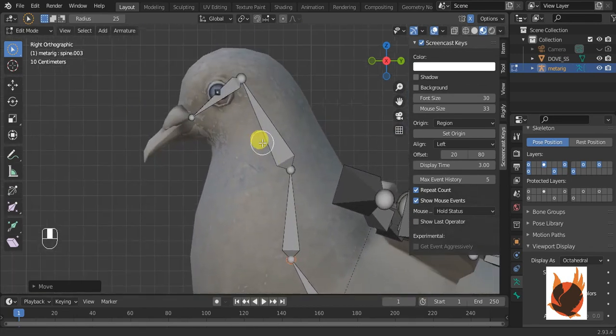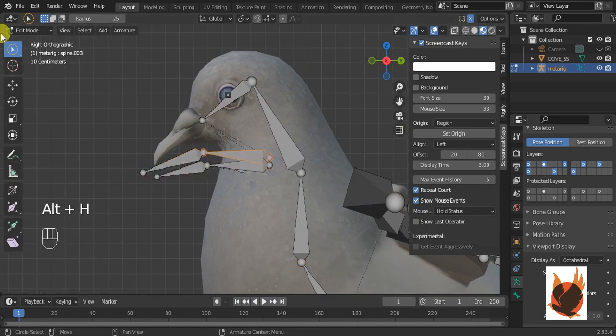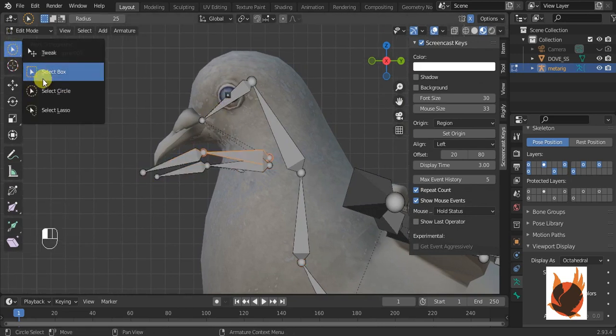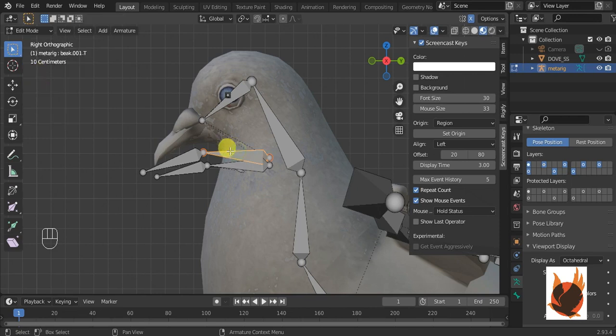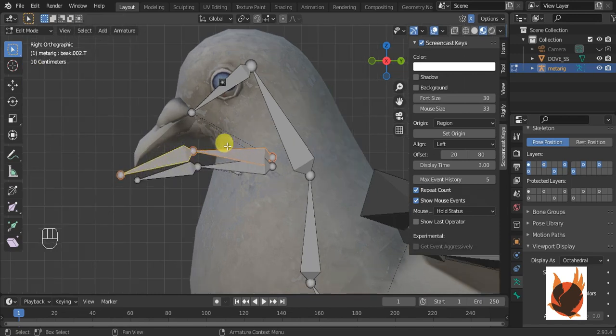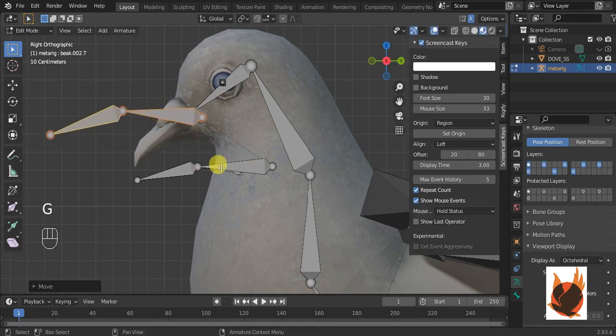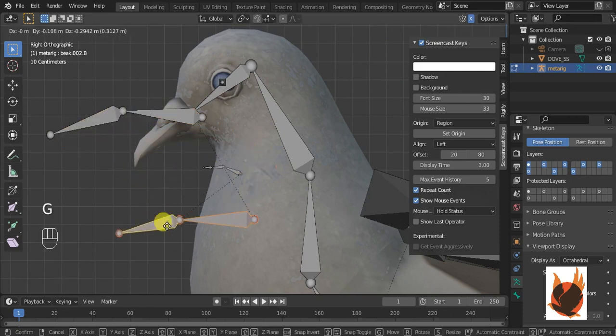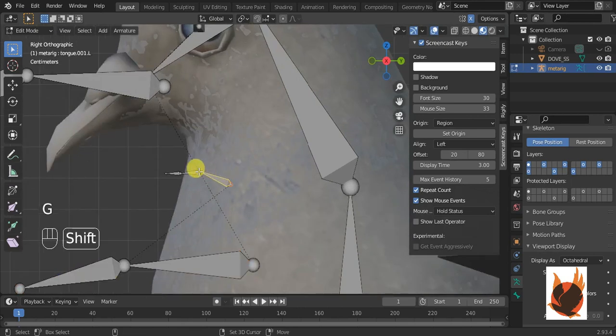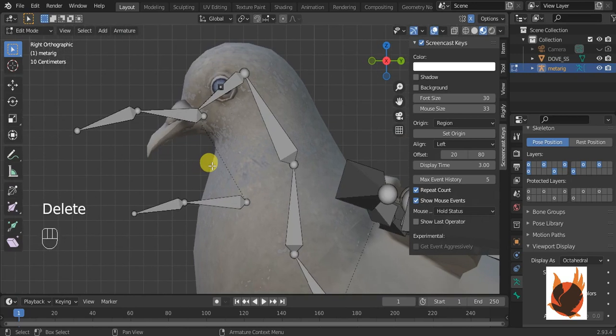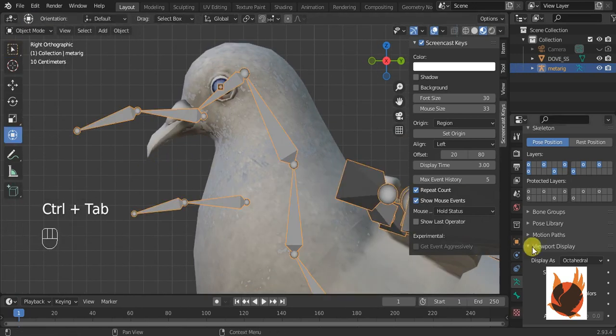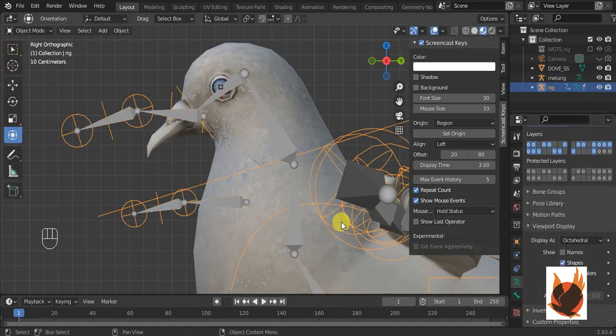Now I think we are done, and it's time to align the mouth bones to our mouth mesh. I think I don't need tongue bones.